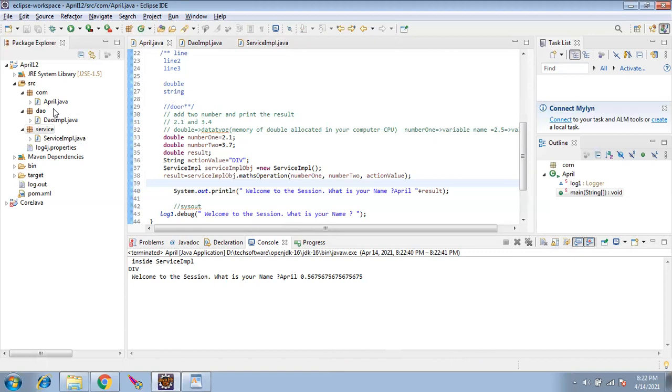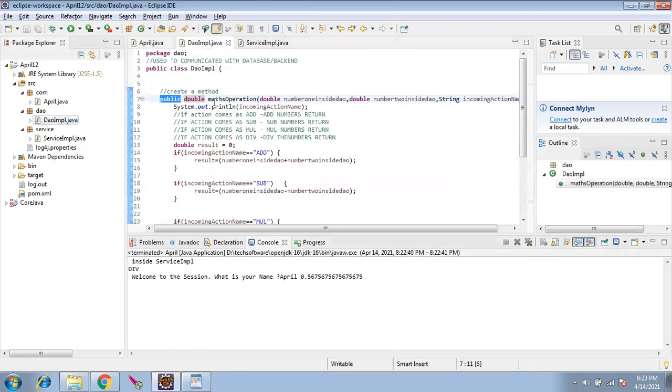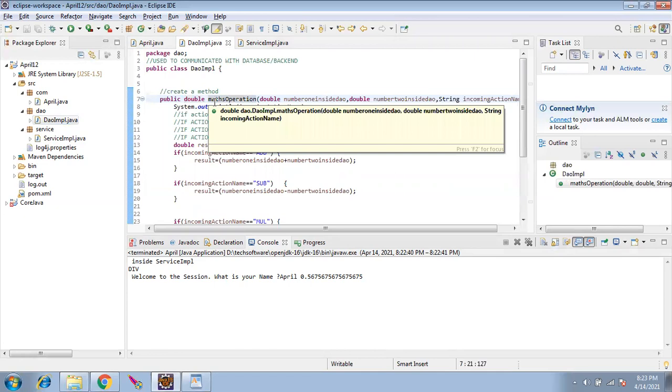Rajesh, that means if it is outside, it has to be public? Not has to be. If you want to access it, it has to be public. If you are keeping it private, you cannot make it accessible from outside.